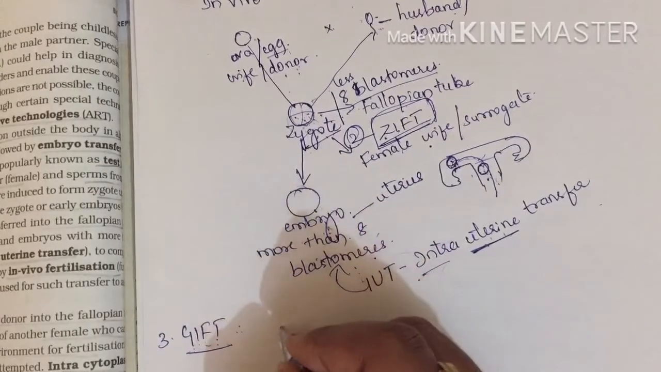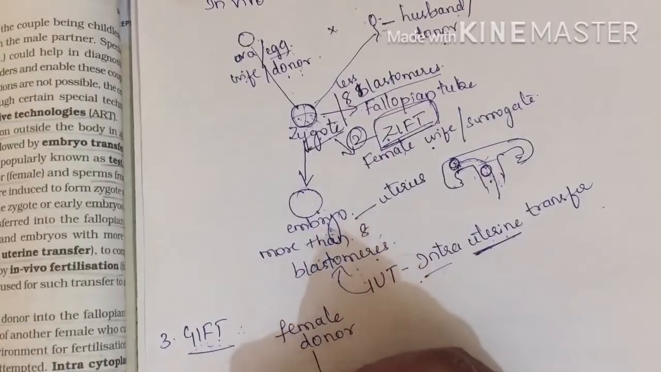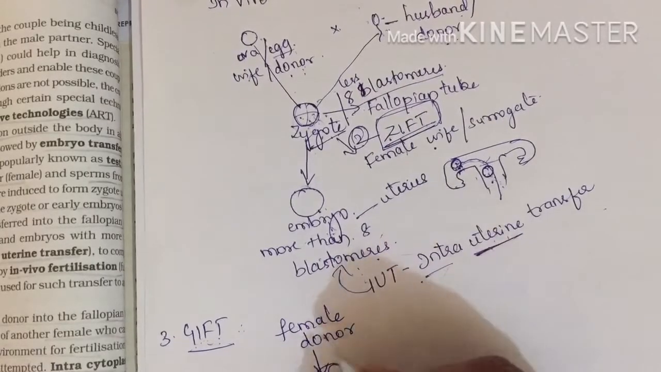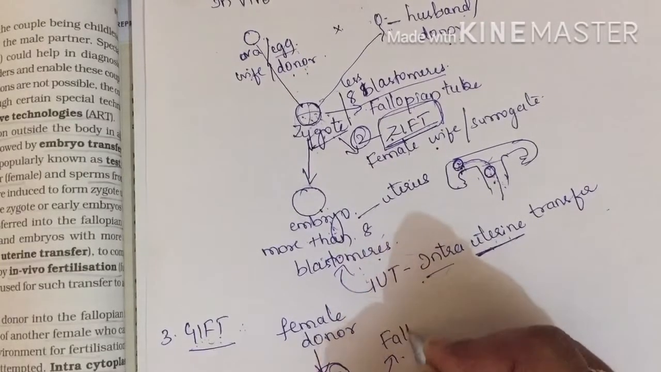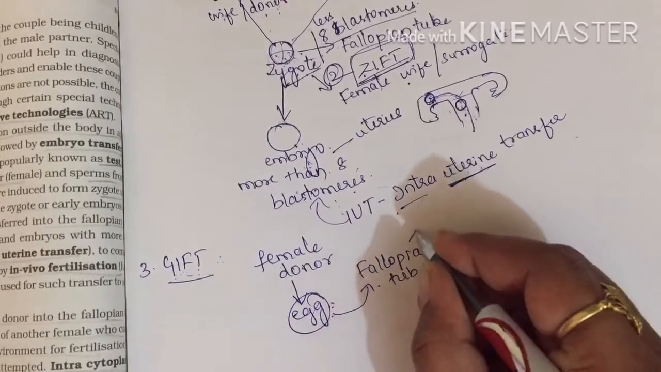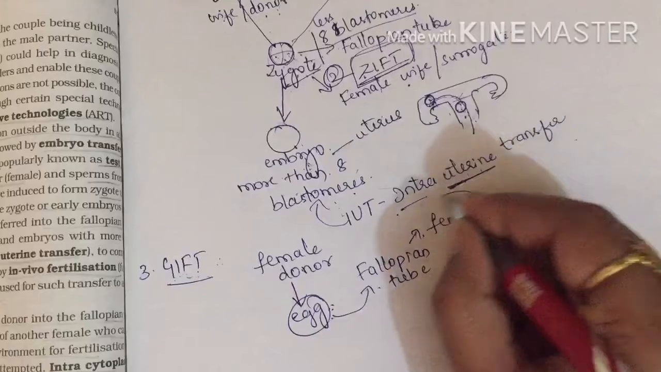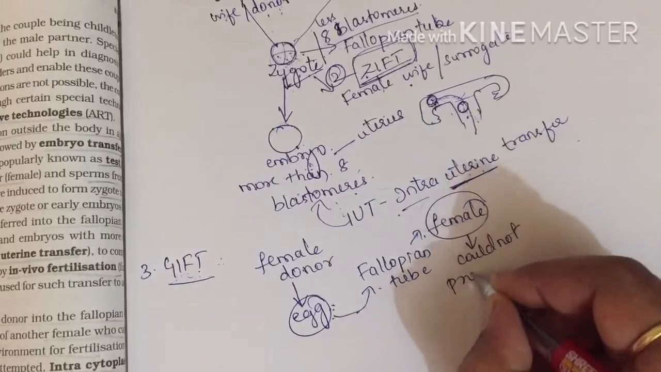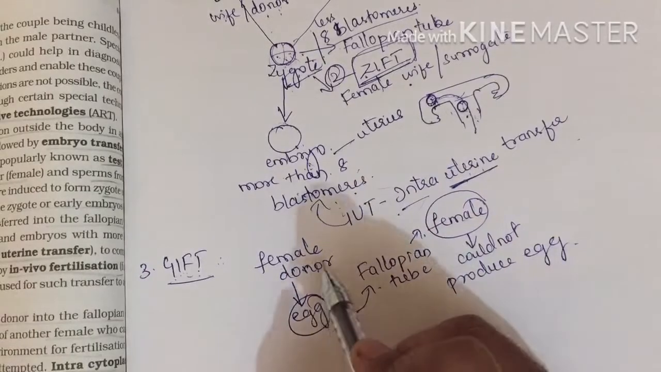Now here we can find there is a female, a female donor. What is she donating? She is donating an egg. Now this egg is collected from a female donor and it is transferred into the fallopian tube of another female who could not produce this egg. A female who can produce egg is donating her egg.